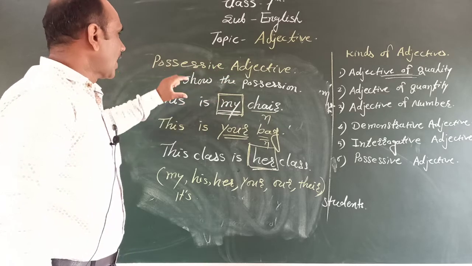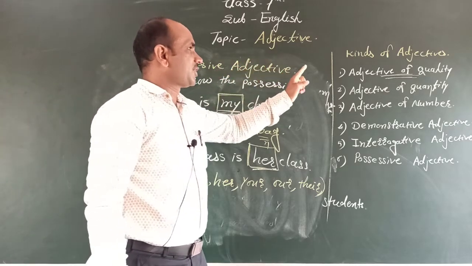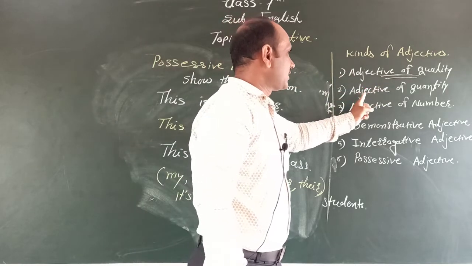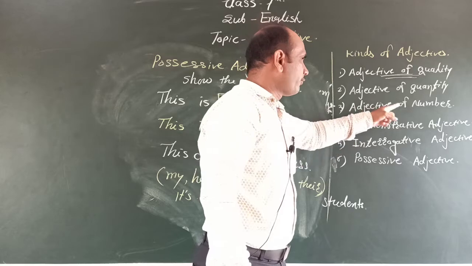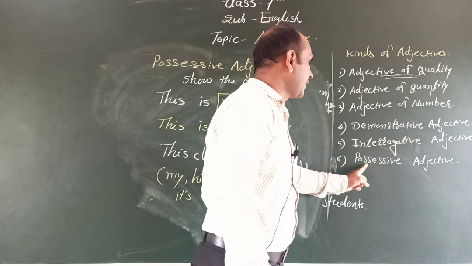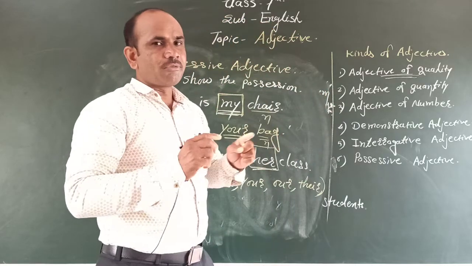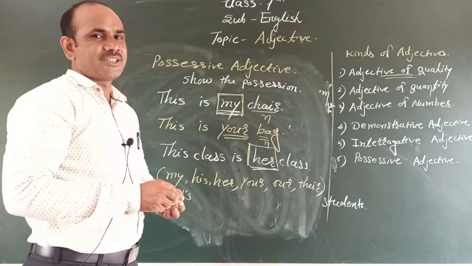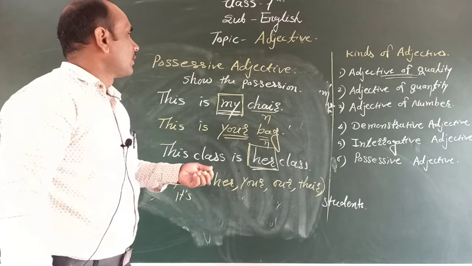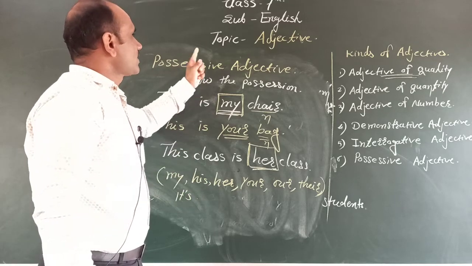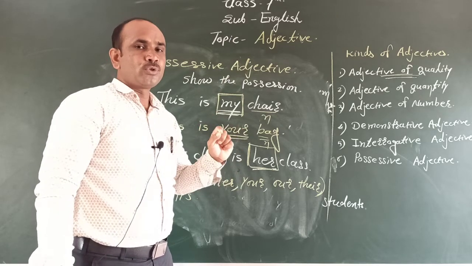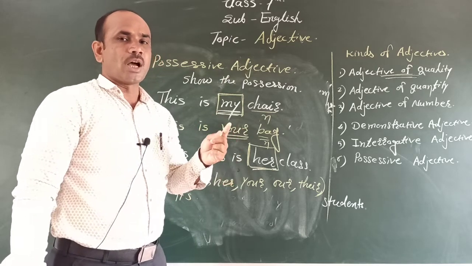In this way, we have discussed the adjective and its kinds: adjective of quality, quantity, number, demonstrative adjective, interrogative adjective, and possessive adjective. Once again, an adjective is a word that shows more information about a noun or pronoun.